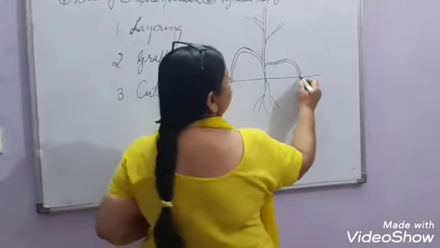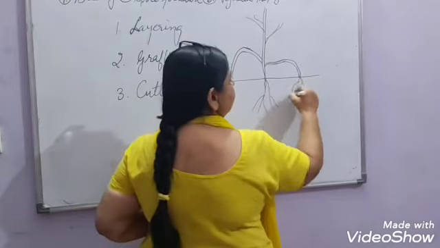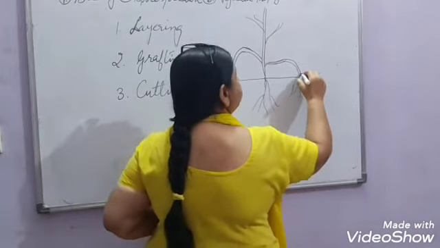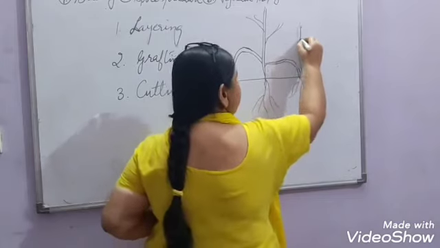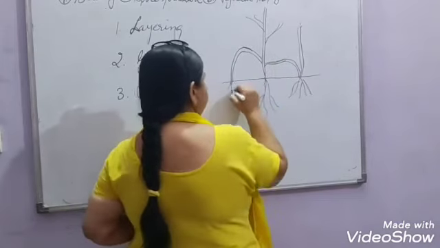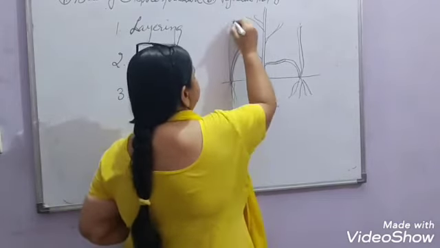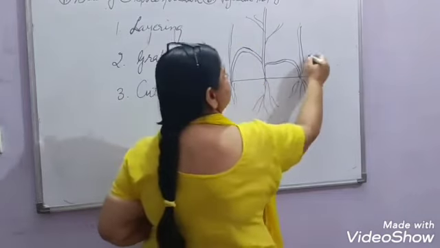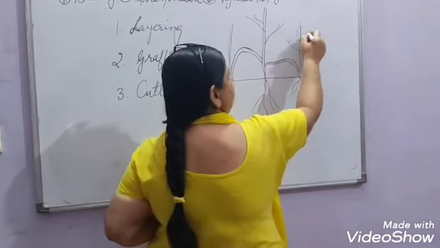From this side also it can be bent and put under the moist soil. After a few days, the roots will start developing here and a new stem will come out and start growing, right.